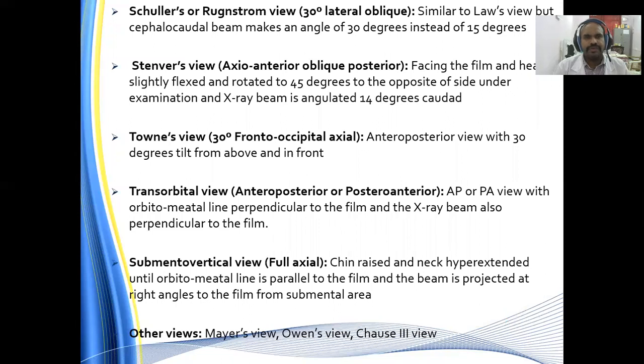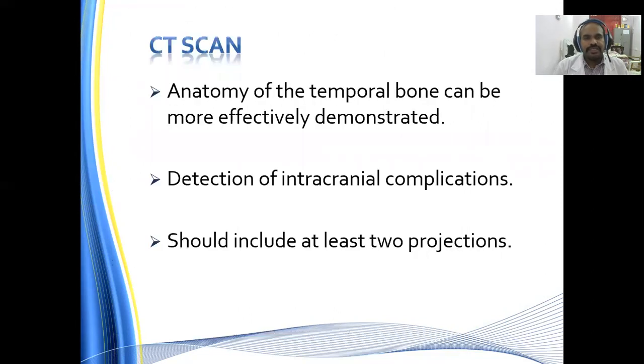The other views for the X-ray mastoids are Schuller's view, Stenver's view, Towne's view, transorbital view, full view or submentovertical, and occipitomental view. All these have been other views for the X-ray mastoids. CT scan anatomy of the temporal bone can be more effectively demonstrated with a high resolution computed tomography. Detection of the intracranial complications should include at least 2 projections.